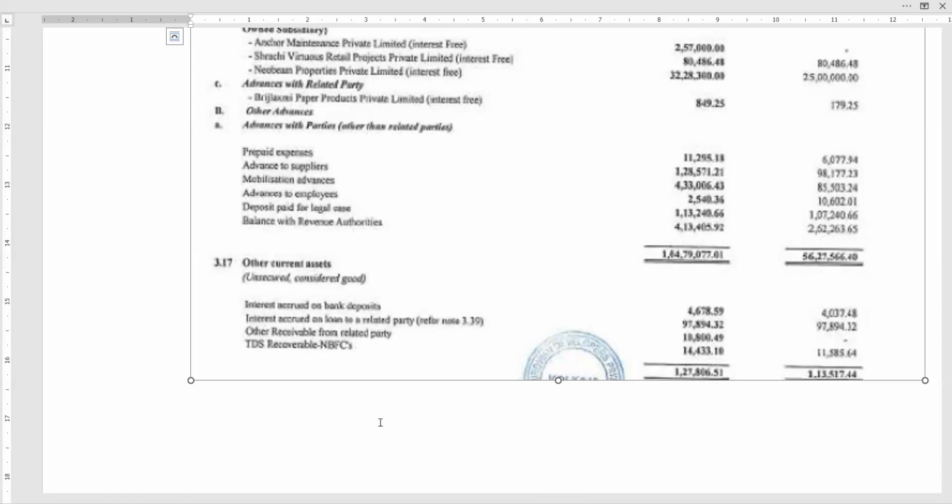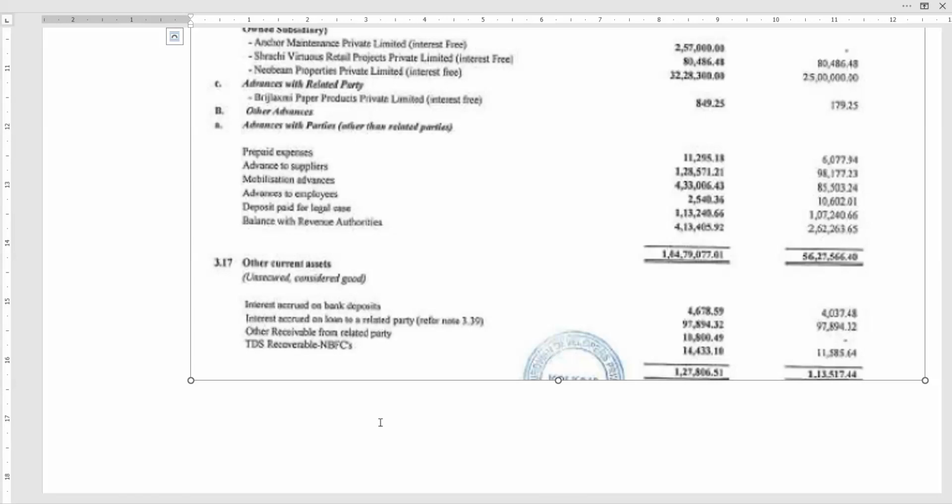Suppose 1,25,000 is the EMI and 12,500 is the TDS to be deducted under 194A, interest other than interest on securities. Now, these people, this particular company, whichever we are discussing now, would have paid the entire amount of EMI.